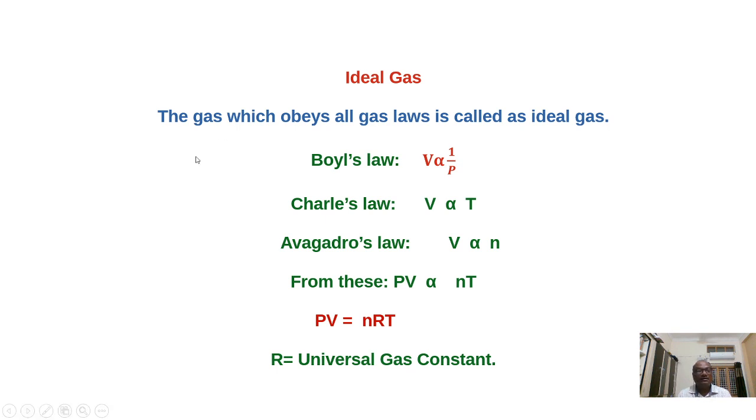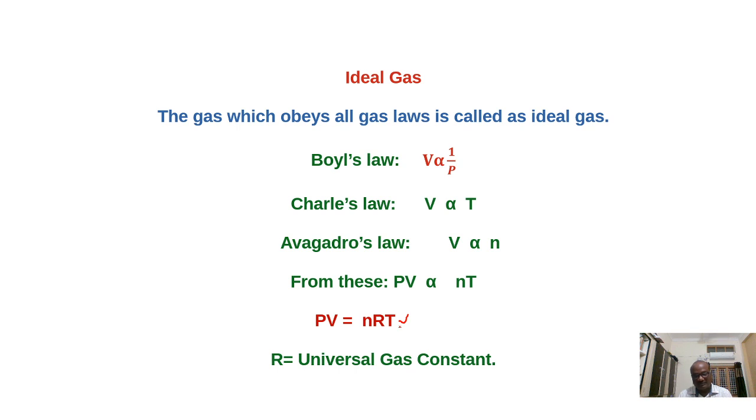From these three laws, we can derive the ideal gas equation. V is inversely proportional to P, V is directly proportional to T, and V is directly proportional to n. So from this we write PV is directly proportional to nT, or PV is equal to nRT. This is called the ideal gas equation.